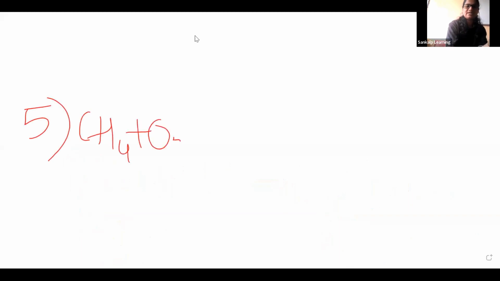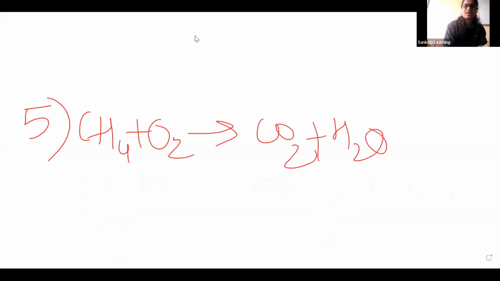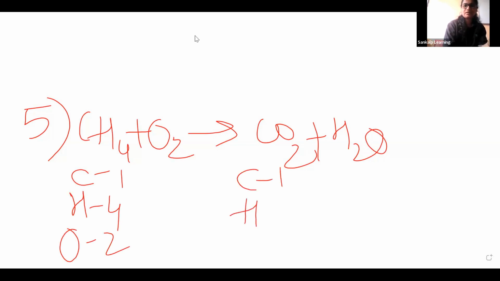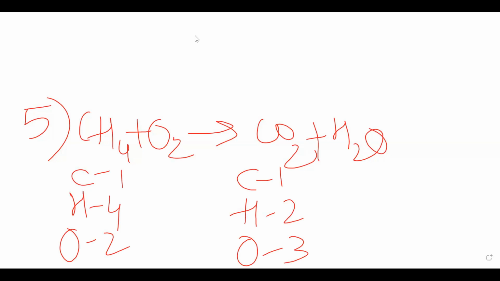Next, write down the next example. Fifth example is CH4 plus oxygen gives us carbon dioxide plus water. Guys, can you balance it? Try it and let me know the answer.